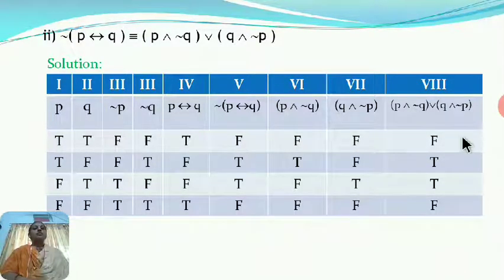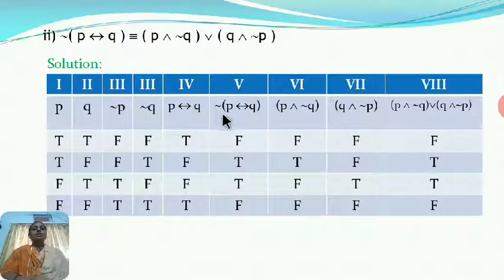Now we find the disjunction of P and negation Q and Q and negation P. Means we take the disjunction for column number 6 and 7 here. So remember that the disjunction is true only when out of the two statements, one of the statements is true. So F or F, F. T or F, T. F or T, T. F or F, F.